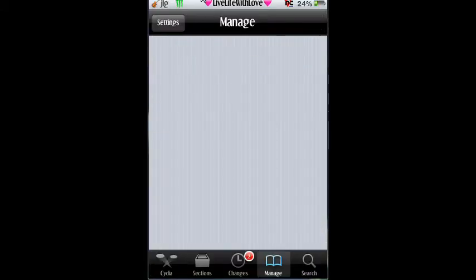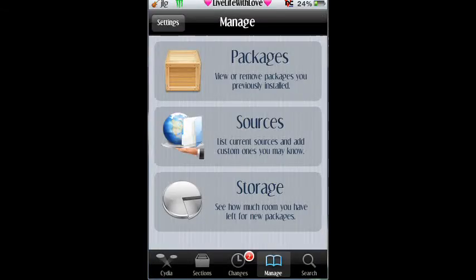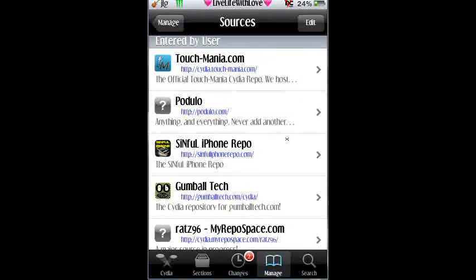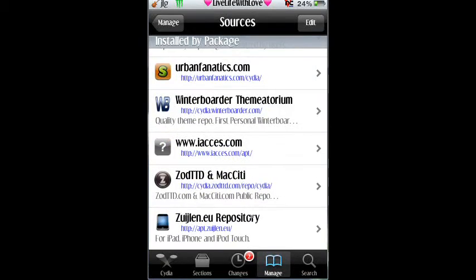First, you want to open Cydia, go to Manage, go to Sources. You're going to want to download the source called iAcces.com/apt/ and you're going to want to make sure you have the slash at the end. You can download that and pause the video, but I already have it, so I'm not going to download it.